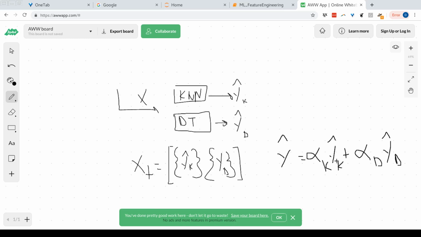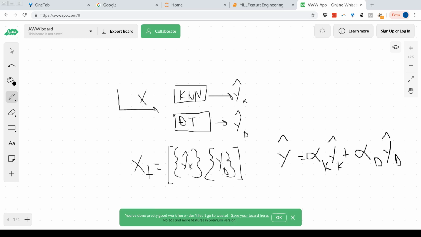Now the question is, what should be these weight values? What should be the value of alpha k and alpha d? These are simply coefficients, weights. What should be these values, and how should I figure them out? One way to view what I'm trying to do is figure out a good set of alpha k and alpha d. And I know what y of k is and y of d. Those are the values that come out of the KNN and decision tree model.